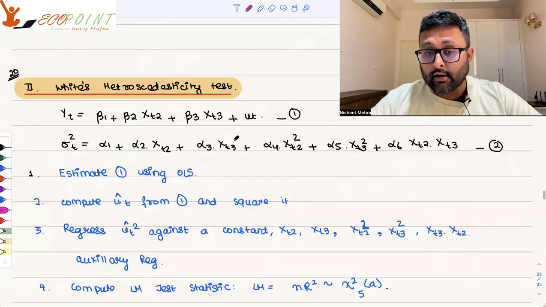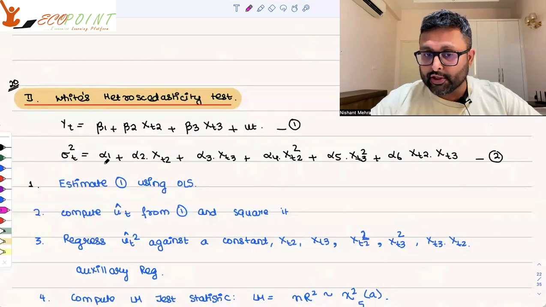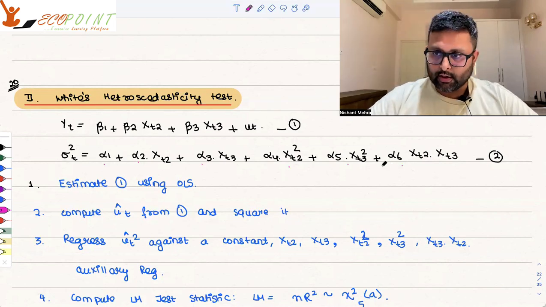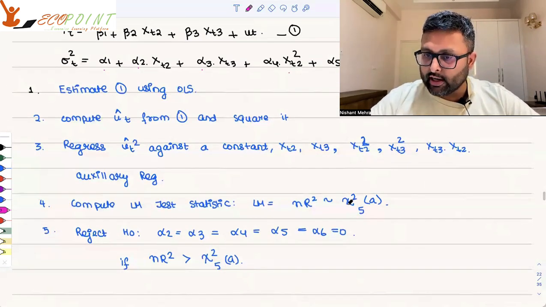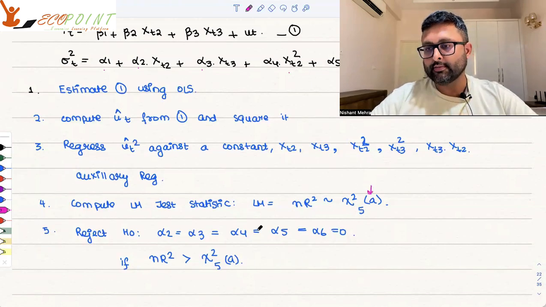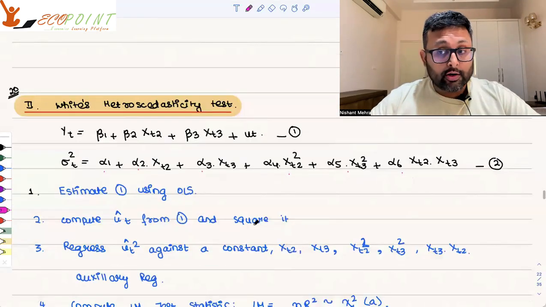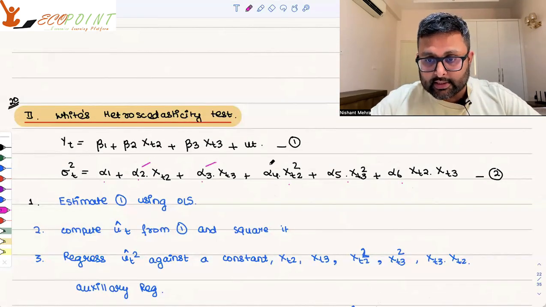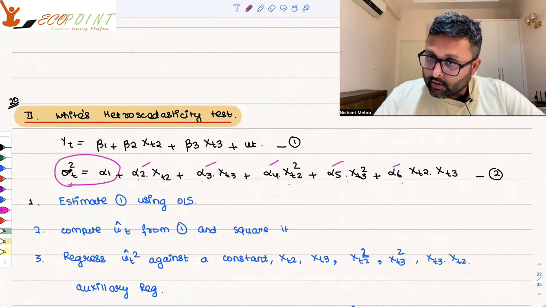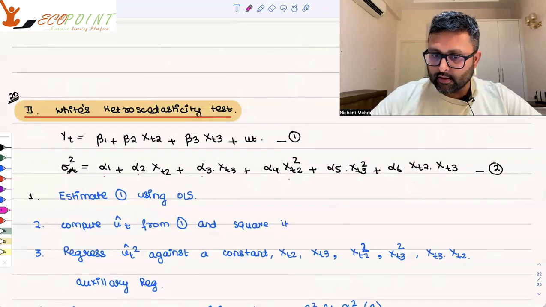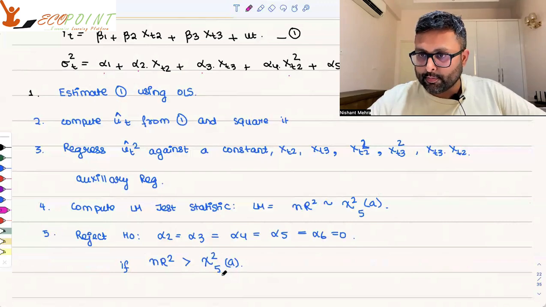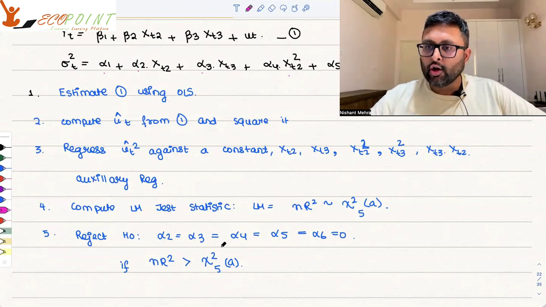And what is the number of unknown coefficients? Alpha 1, alpha 2, alpha 3, alpha 4, alpha 5, alpha 6, 6. So 6 minus 1. So you find chi-square for 6 minus 1 degrees of freedom at A level of significance, right? And what is your null hypothesis? If all these coefficients are 0, then sigma squared is just equal to alpha 1, which is a constant. That is what homoscedasticity is. So if NR squared is greater than chi-square P minus 1 at A level of significance, you reject the null of homoscedasticity.